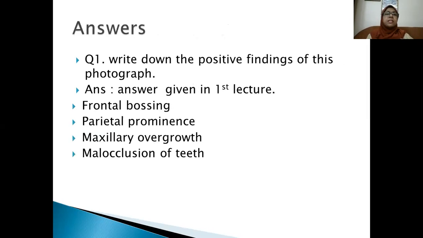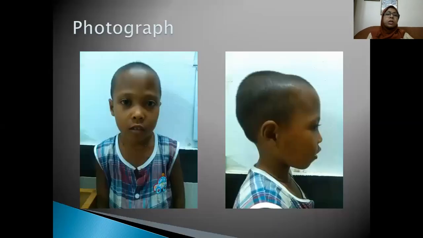So positive findings, as I have described in the first lecture, there is frontal bossing, parietal prominence, prominent maxilla, and malocclusion of teeth. Here look, frontal bossing, parietal prominence, malar prominence, malocclusion of the teeth, and depressed nasal bridge.